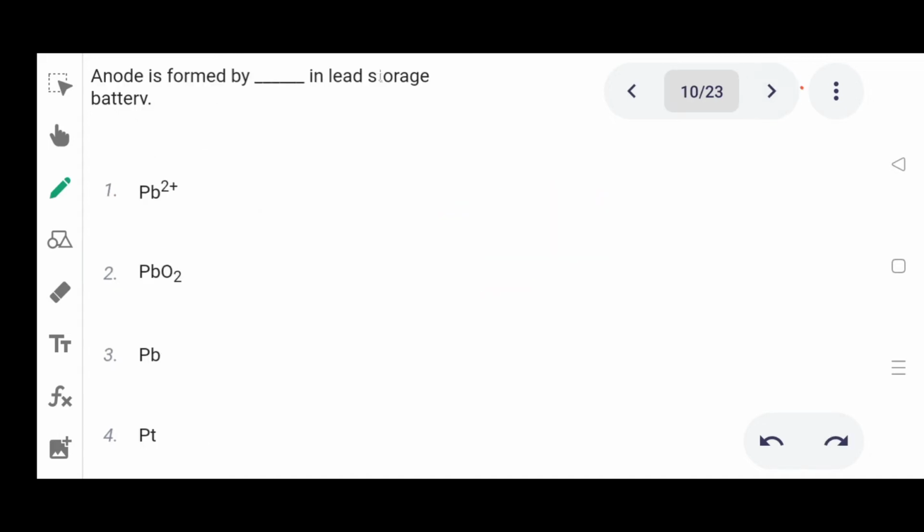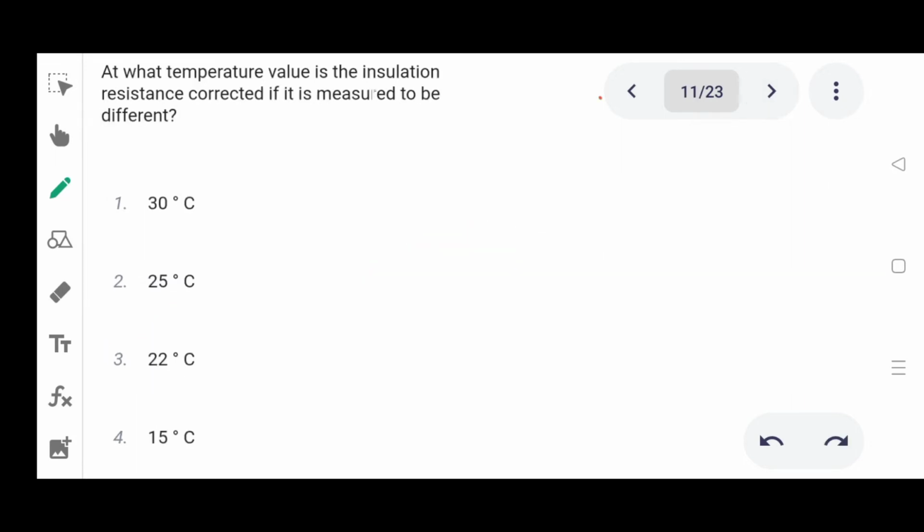Next one. Anode is formed by dash in a lead storage battery. Option 1 PbSO4, 2 PbO2, 3 Pb, 4 Pt. Correct answer is Pb. Option 3. Next one. At what temperature value is the insulation resistance corrected if it is measured to be different? Option 1 30 degrees Celsius, 2 25 degrees Celsius, 3 22 degrees Celsius, 4 15 degrees Celsius. Correct answer is 25 degrees Celsius.